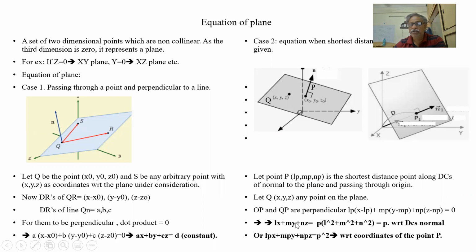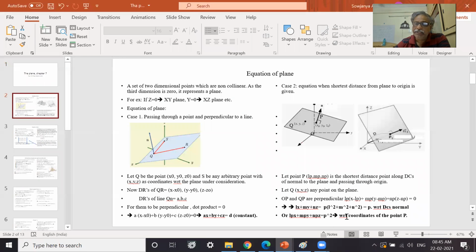So when we convert this, what am I getting? Lx plus My plus Nz, this is L into x. The p terms can be cancelled out, so p gets cancelled. Lx plus My plus Nz is equal to p into the sum of L square plus M square plus N square, which is equal to 1. So with respect to DCs of the normal, the equation is Lx plus My plus Nz is equal to p, where p is the normal distance from the origin.